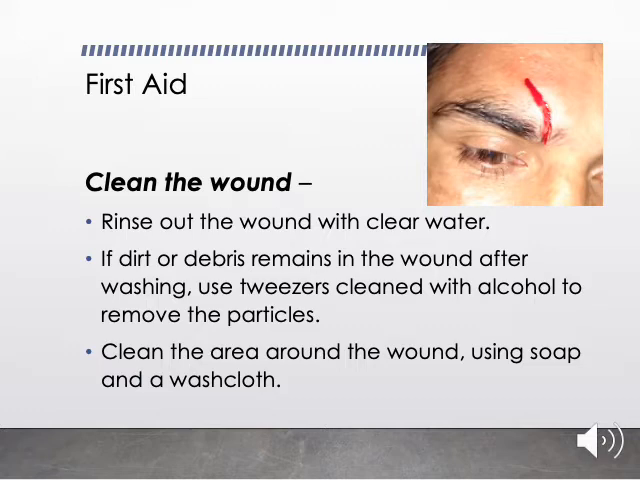If after cleaning you think that the dirt or the debris is not gone and it still remains, then you can use tweezers or something like pluckers cleaned with alcohol to remove this debris and dust particles. That is also very important, especially if an athlete falls in the mud and his wound contains a lot of mud particles. After that, you have to clean the area around the wound using soap, a liquid soap and a washcloth, or you can use Savlon, anything that is available. So you should remember one thing: first you have to clean the wound, followed by cleaning the surrounding area.